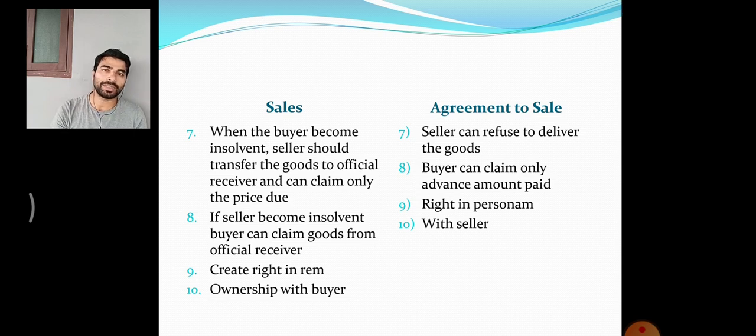But in case of agreement to sales, say both parties agree to transfer. So there is an agreement between two parties to transfer. So it becomes only a right in personam, right in or against a particular person. You can file a case against the seller, or you can file a case against the buyer. But in case of contract of sales, you can file a case to transfer or deliver the goods and pay the price. That is why it is a right in rem.